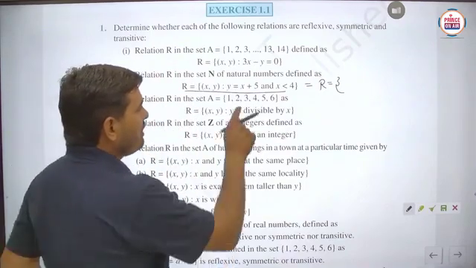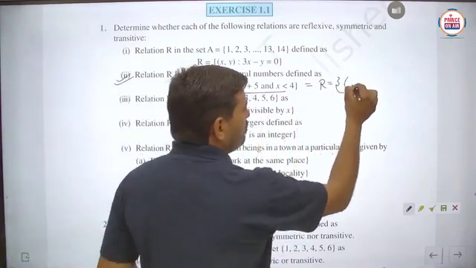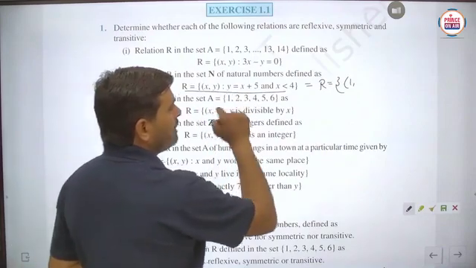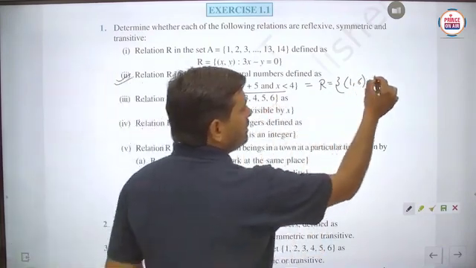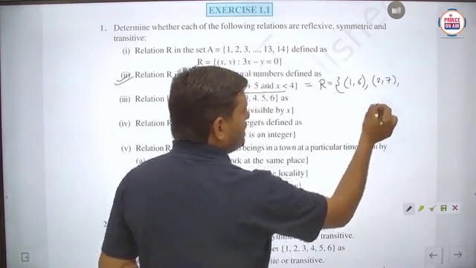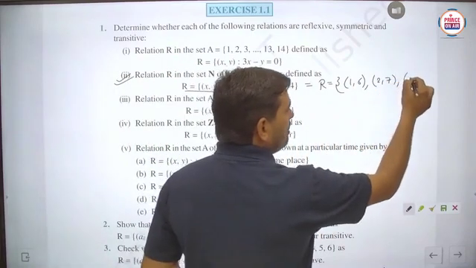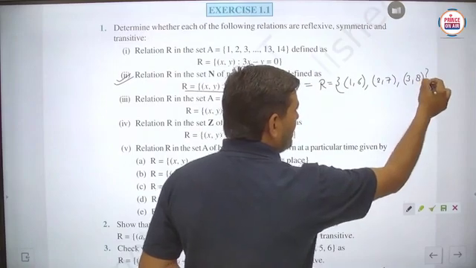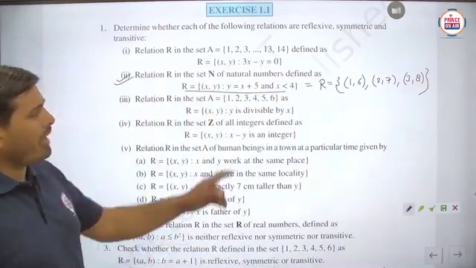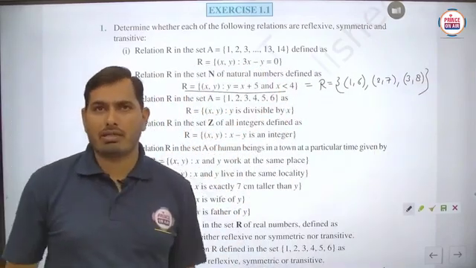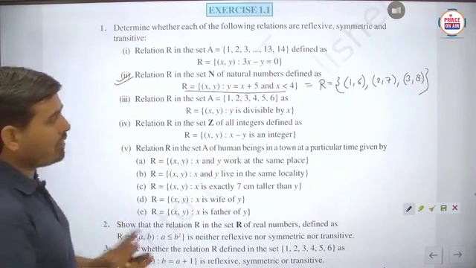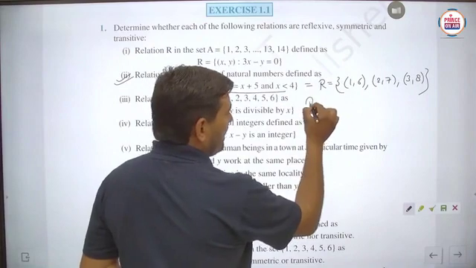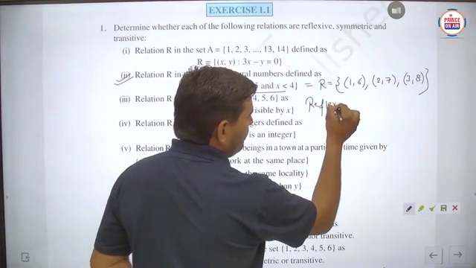So firstly when we write x equals 1, then 1 plus 5 will be 6. So 1 comma 6. After that 2 will be there. So 2 comma 7. After that 3 will be there. Then 3 comma 8. Is it to be clear? Now no more value of x you can use here, because x is less than 4. Now student, if we have to check whether it is reflexive or not, we have to check for the reflexive nature.